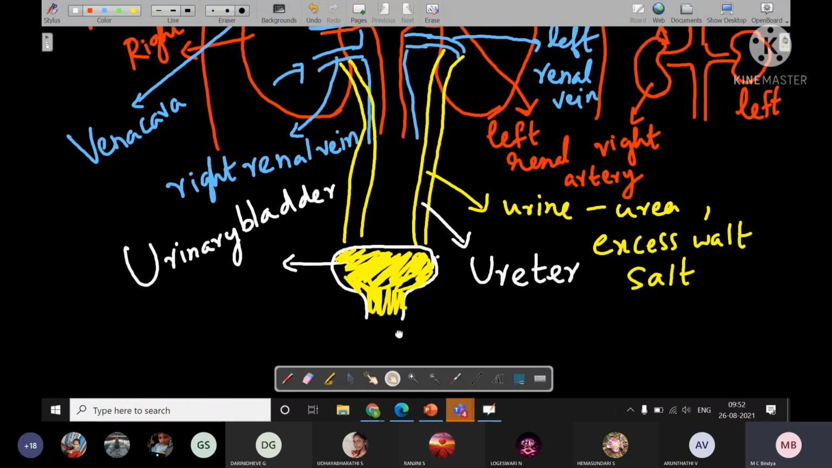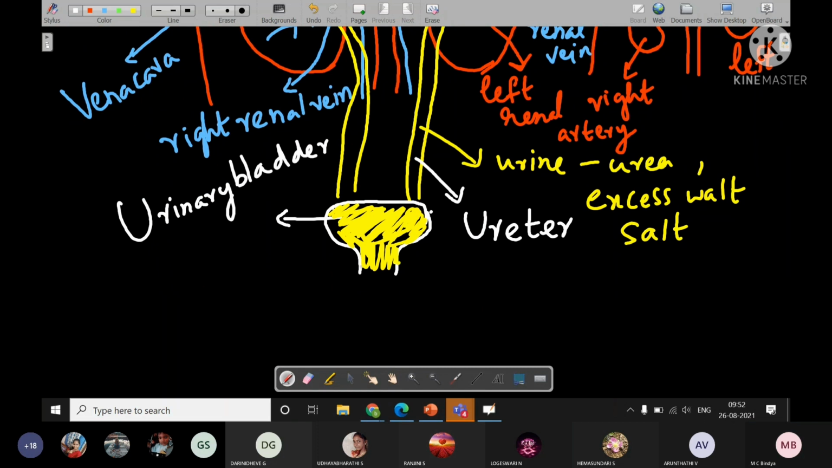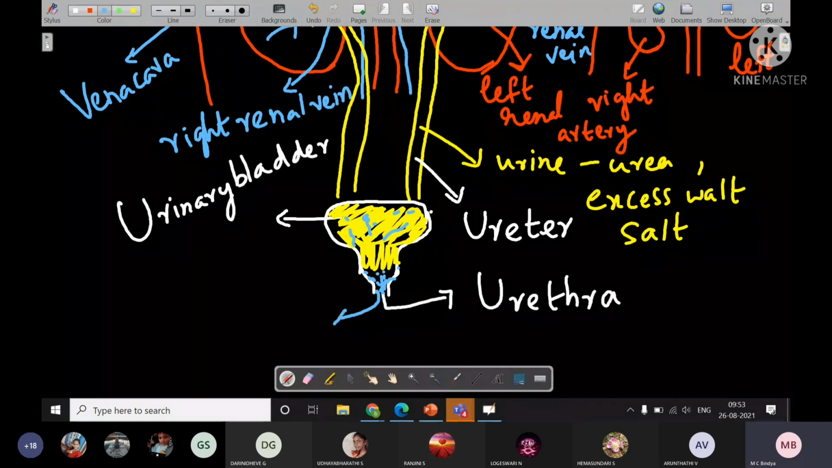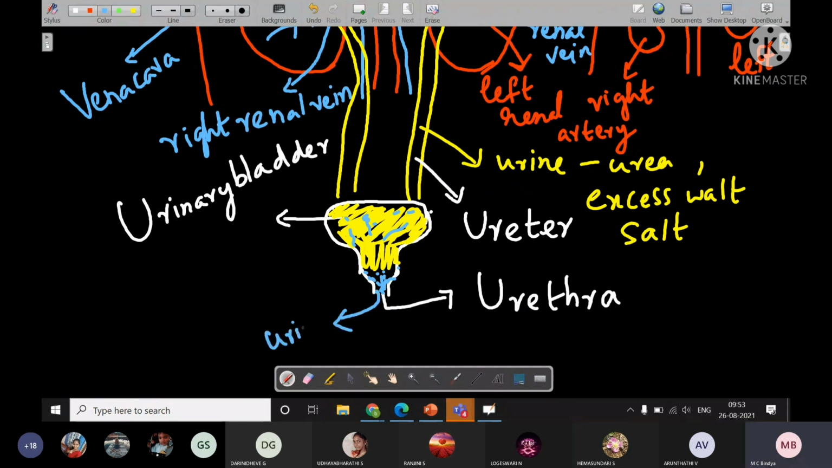And when the urinary bladder gets filled up, the opening of the urinary bladder is present. That opening is called urethra. This urinary bladder is under nerve control. It is having nerves inside. So when urine gets filled inside the urinary bladder, these nerves will send a message that we have to go remove the urine. So the urine will pass out from the opening of the urinary bladder, which is called urethra.